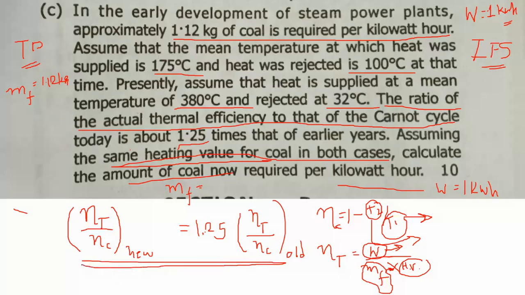Now first of all, find the Carnot cycle efficiency for the old plant.